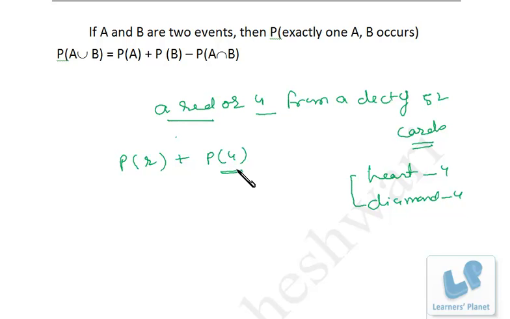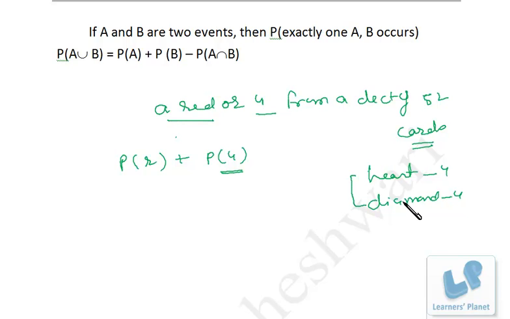So the probability is getting disturbed over here. So what we have to do, we need to eliminate these events at least 1 time, because we are calculating them 2 times. So if we deduct them 1 time, they will be calculated just once.